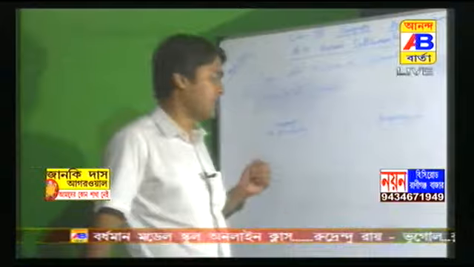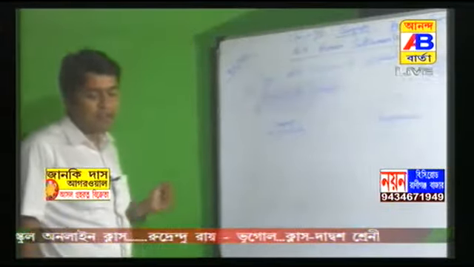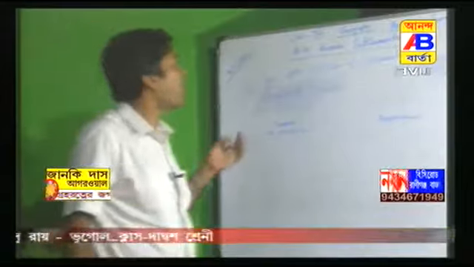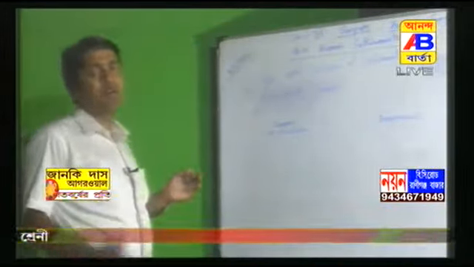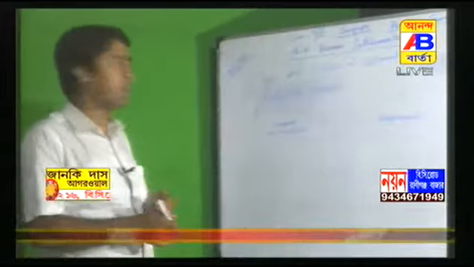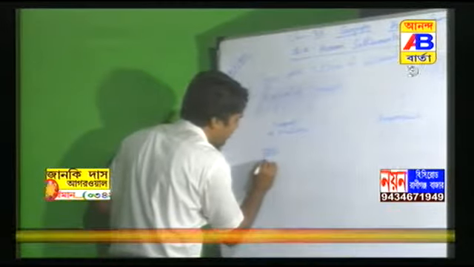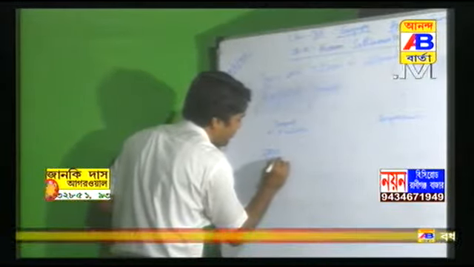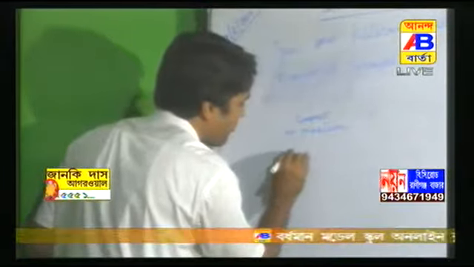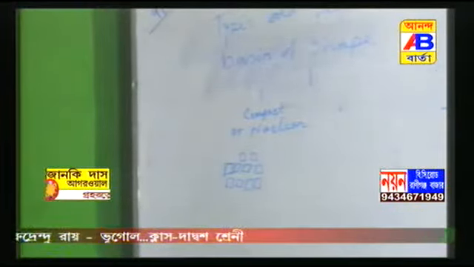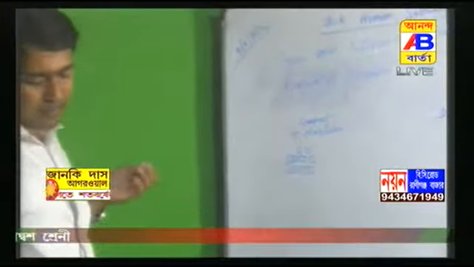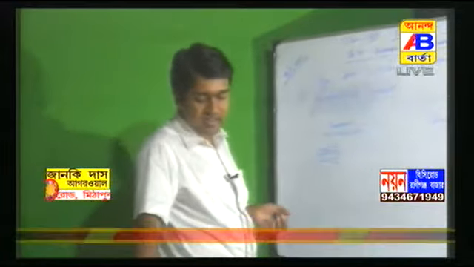Now, compact or nuclear settlements are those in which a large number of houses are built very close to each other. Obviously in this settlement all the houses are very close or congested. Such settlements also develop along river valleys in fertile plains, where communication is closely knit and people share a common occupation.